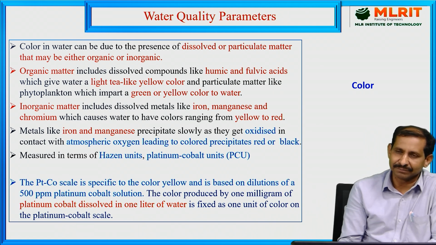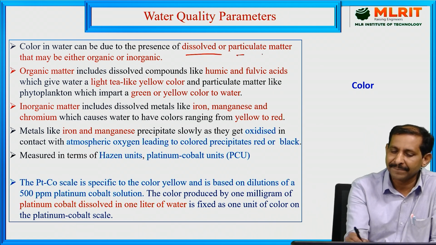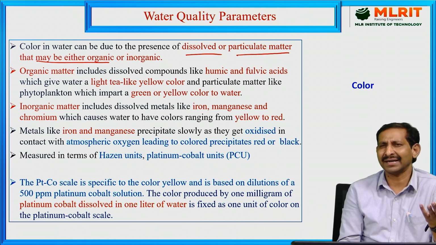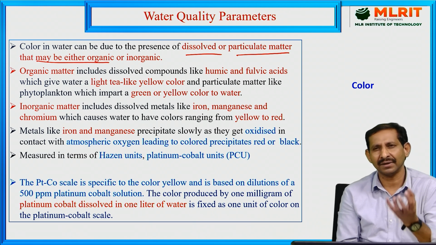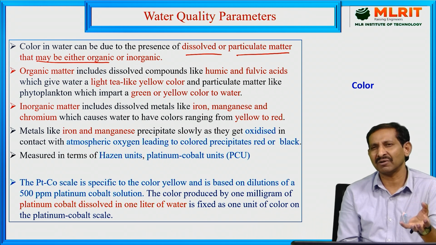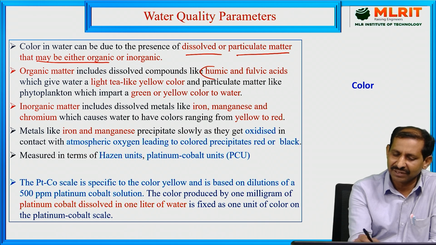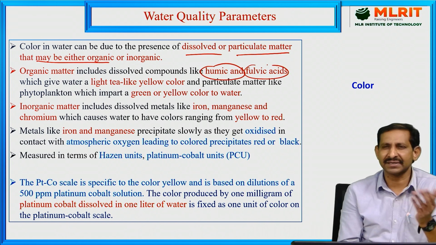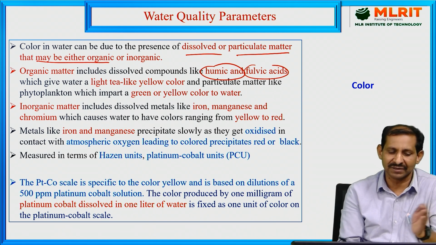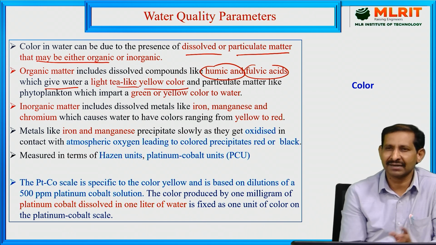Now coming to the color. Generally, the color of water is due to the presence of dissolved or particulate matter, either organic or inorganic. For example, when some organic compounds dissolve in the water sample, color is generated. Organic matter like humic acid and fulvic acids from plants and animals is slowly released into the water bodies, so the water color changes, like a yellow or tea color.